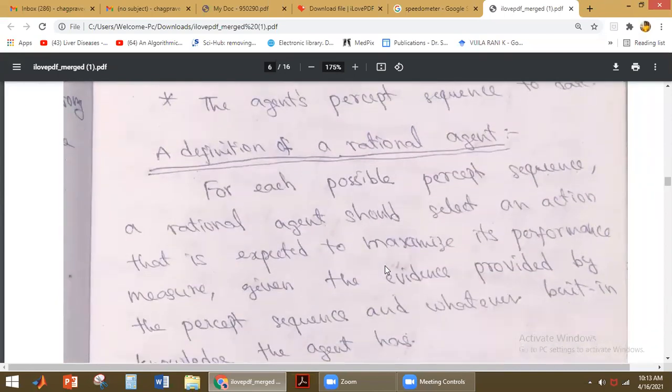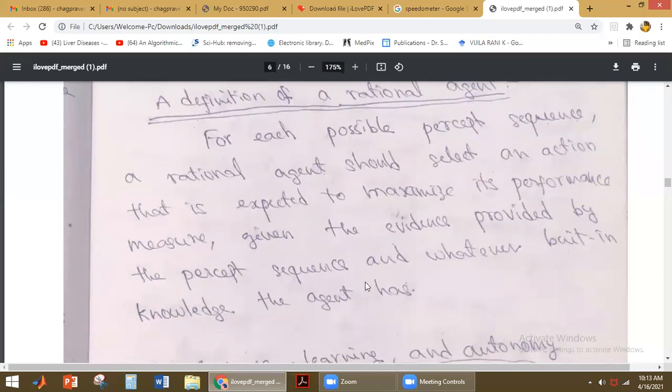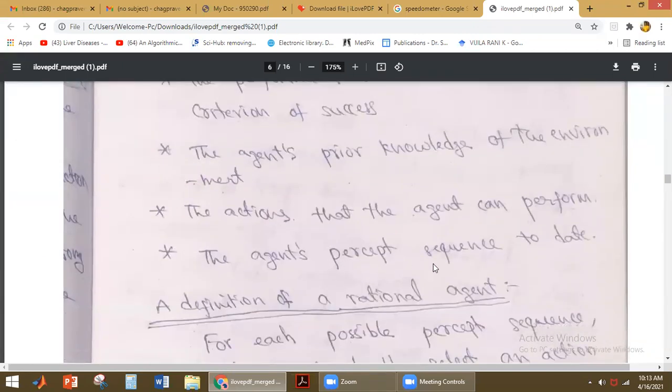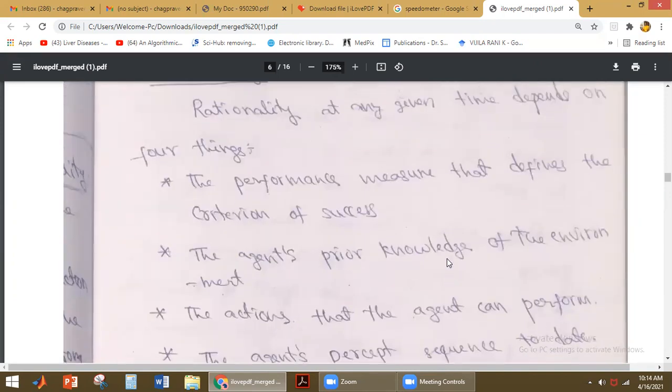And first we will discuss what a rational agent is. For each possible percept sequence, what should the rational agent do? A rational agent should select an action that is expected to maximize its performance, maximum performance, given the evidence provided by the percept sequence and whatever built-in knowledge the agent has. Just now we discussed that the agent will have some prior knowledge, and it will also have the percept sequence, meaning the history of information it has received. Based on these two, it has to perform.